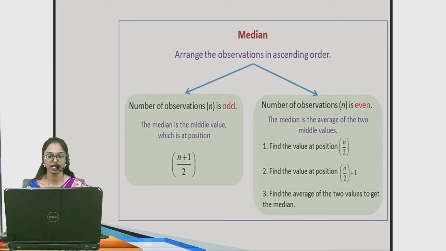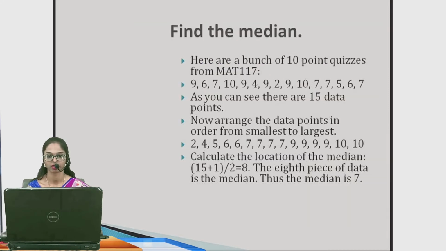If n is odd, then we take the middle value directly, which is the value at position (n plus 1) upon 2. And if the number of observations n is even, then the first step is to find the value at position n upon 2, and find the second position, n upon 2 plus 1, and then take the average of these two values. Then you will get the median.